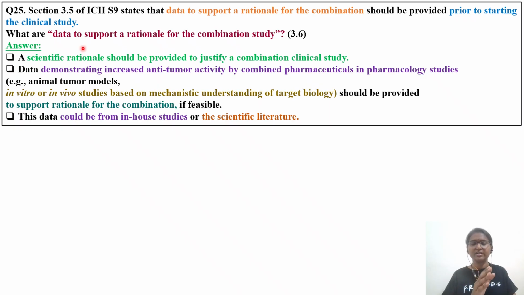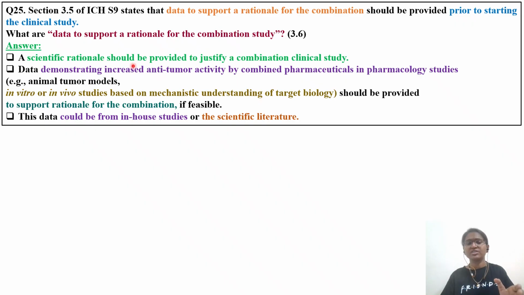Treating with even one drug is itself very challenging for the patient. So if you are going to combine two potent drugs, it is going to harm the cancer patient more. So you have to give a clear rationale for why you are combining A plus B. What are the data to support a rationale for this combination study? What kind of literature can you give to the agency?